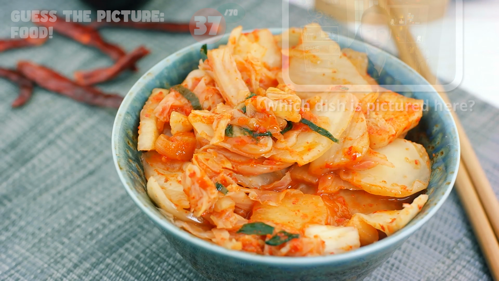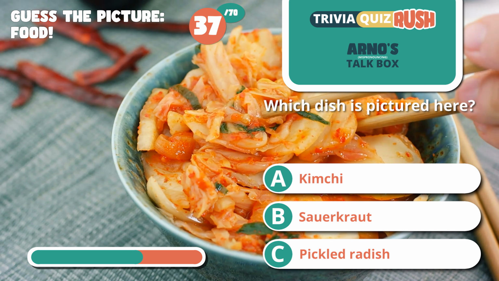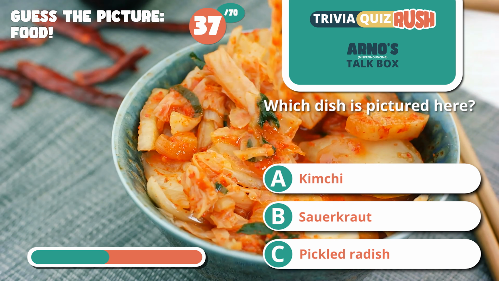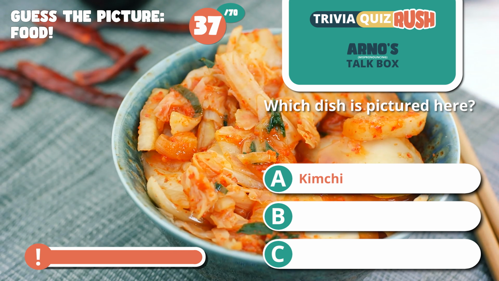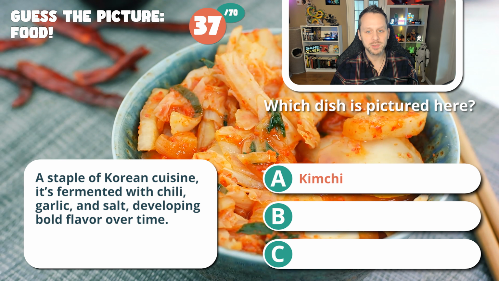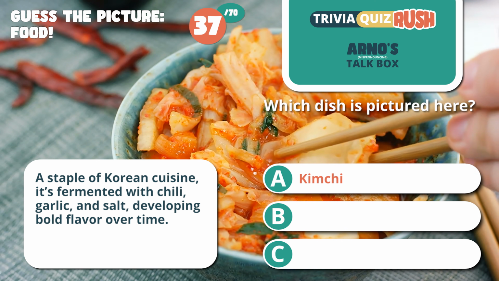37. Which dish is pictured here? Is this kimchi, sauerkraut, or pickled radish? And the answer is A, kimchi. A staple of Korean cuisine, it is fermented with chili, garlic, and salt, developing bold flavor over time.